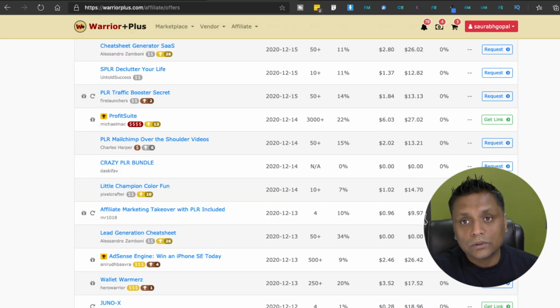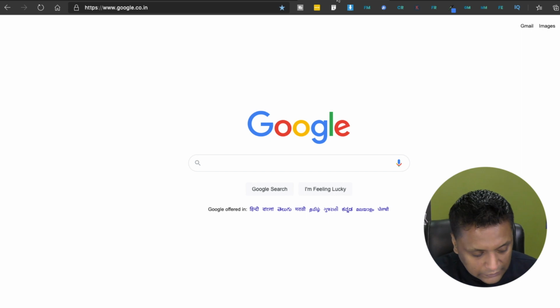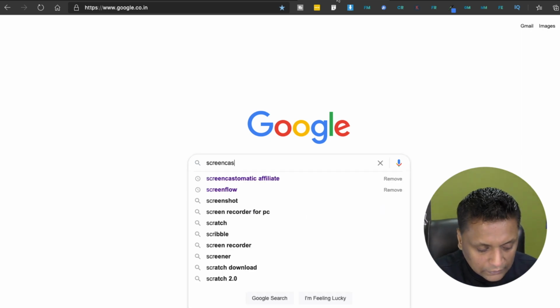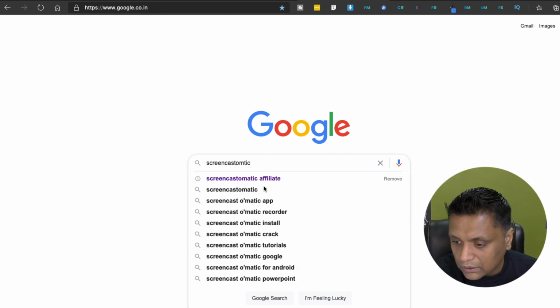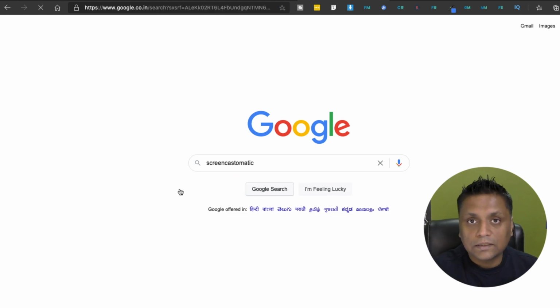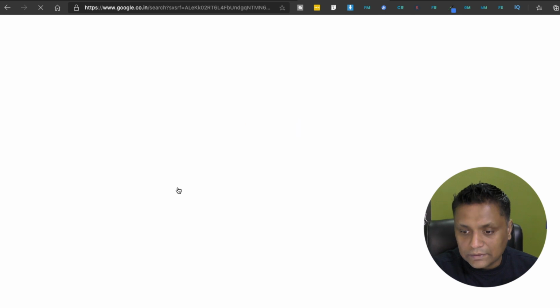And the third tool which you need is a screen recorder. Basically what you are seeing, I'm recording my screen as well. For that, the free tool which I'll recommend is Screencast-O-Matic. This is a free tool that will help you to record the screen, and record your video as well at the same time.